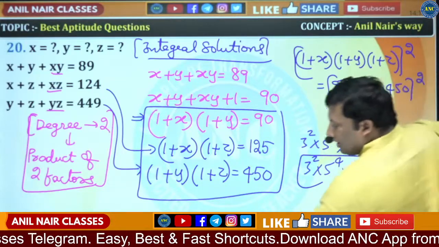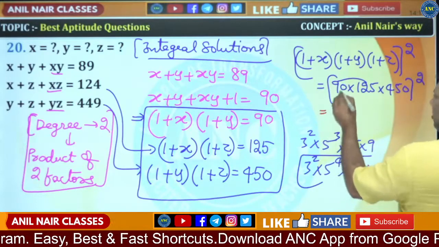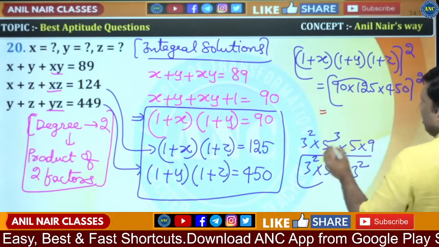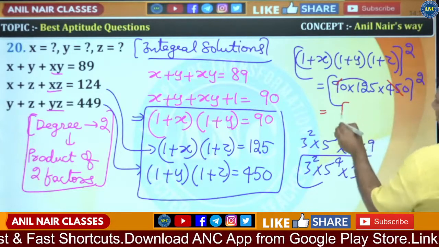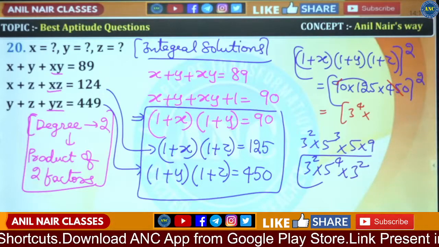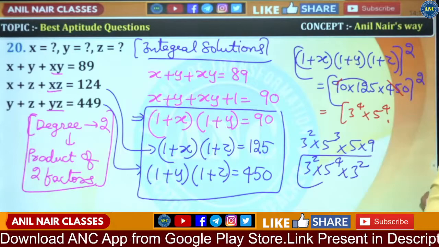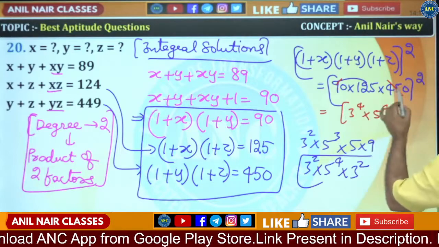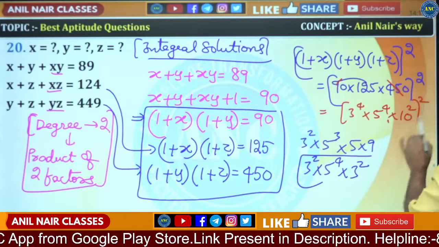I hope till here the idea is clear. Now it is just a calculation, sir. So 9 is 3 square. Here 3 square is there. Here 3 square is there. So 3 power 4. 125 is 5 cube, 5 power 4, 45 is 5 into 9. It is 5 power 4 into 100, and 100 is 10 square whole square. Are you all with me?